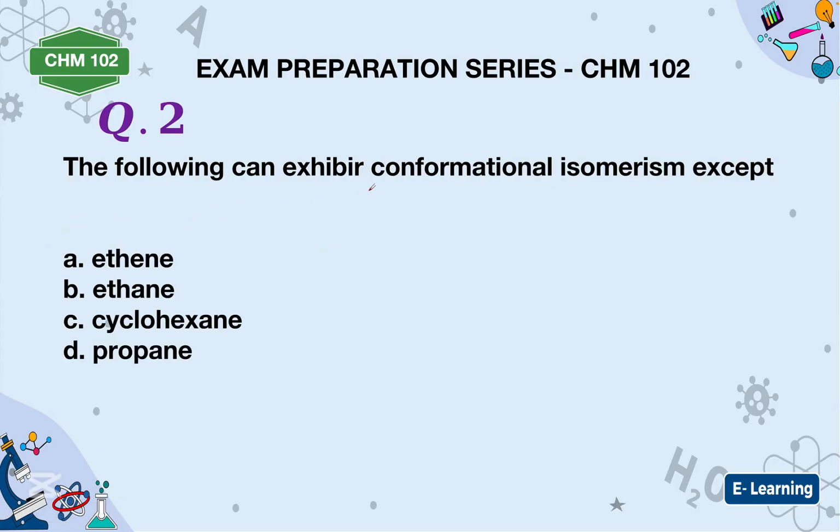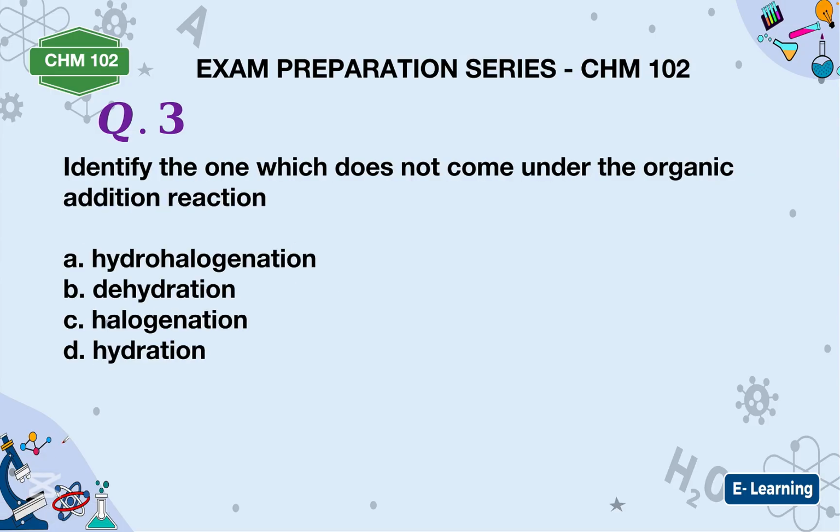The following can exhibit conformational isomerism except: conformational isomerism can occur in all of these apart from ethene. Ethene cannot, because ethene has a carbon double bond, so it cannot exhibit conformational isomerism. Conformational isomerism is only for alkanes and cycloalkanes. So that makes option A the correct answer.